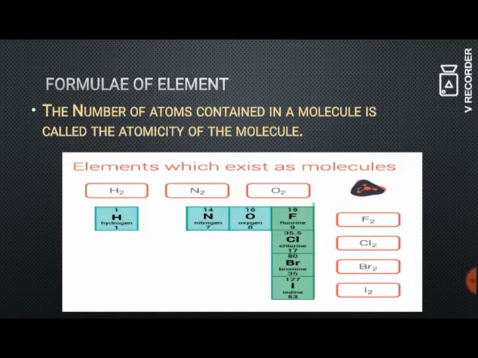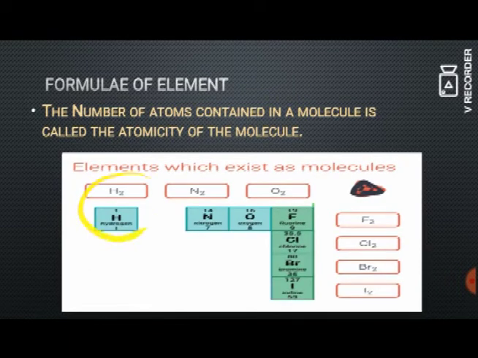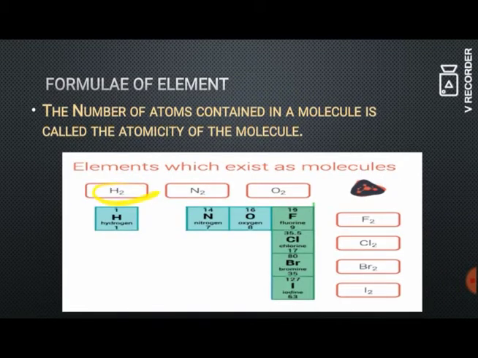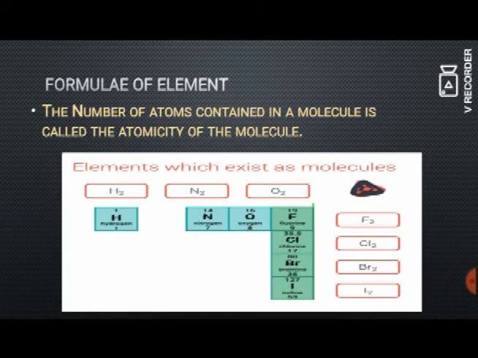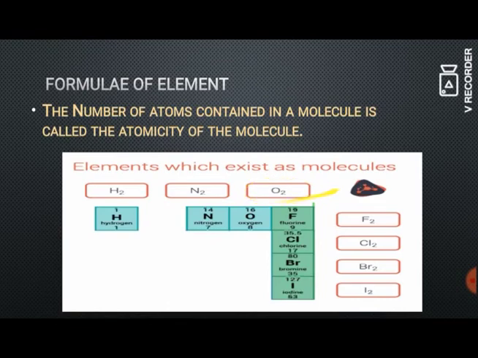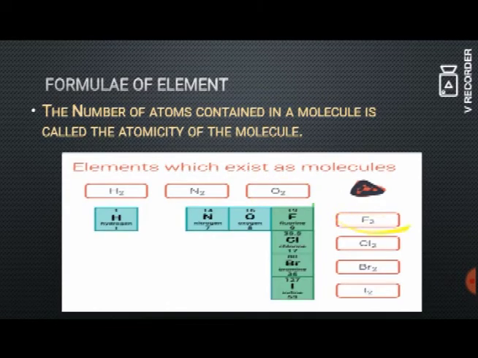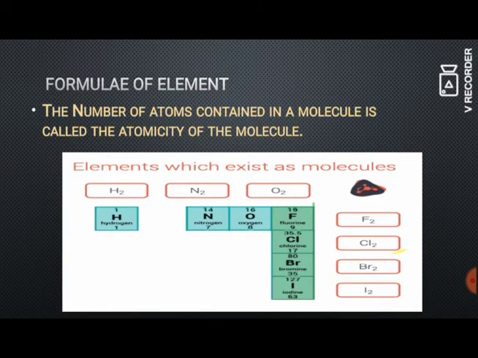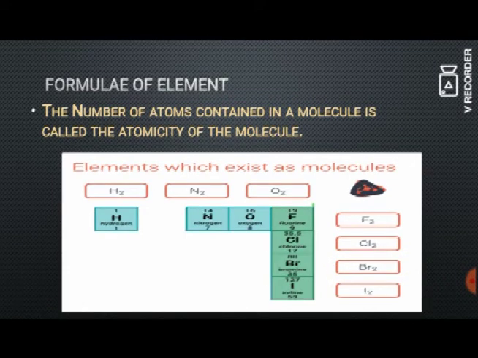For example, for hydrogen H2, here we have 2 atoms in a hydrogen molecule. Similarly for nitrogen N2, here also we have 2 nitrogen atoms, and oxygen O2, here also we have 2 oxygen atoms. Similarly for fluorine F2, 2 fluorine atoms, and chlorine Cl2, 2 chlorine atoms, and bromine Br2, there are 2 bromine atoms, and for iodine there are 2 iodine atoms.